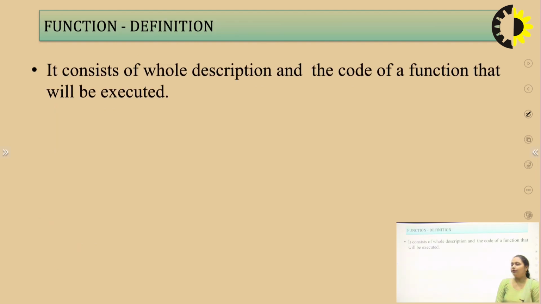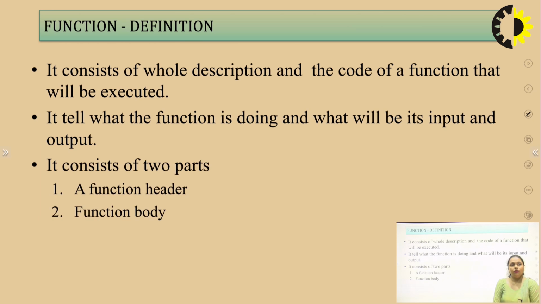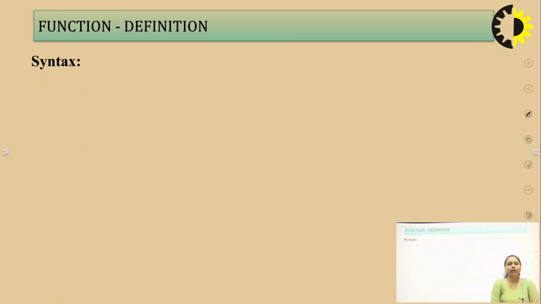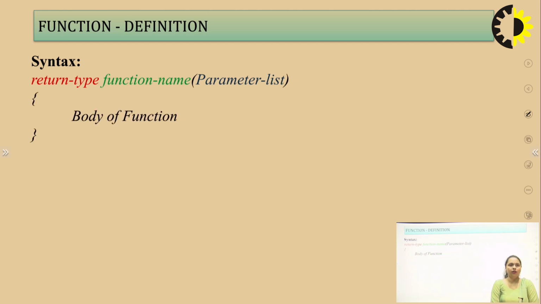Next we have the function definition. The function definition is nothing but the code written by the programmer, or the computational task which is being performed by the function. It consists of the whole description and the code of a function that is going to be executed. It consists of two parts, function header and function body. The function header is the name of the function, and within the curly brackets we write the body of the function. As we can see in the syntax, return type, function name and parameter list.